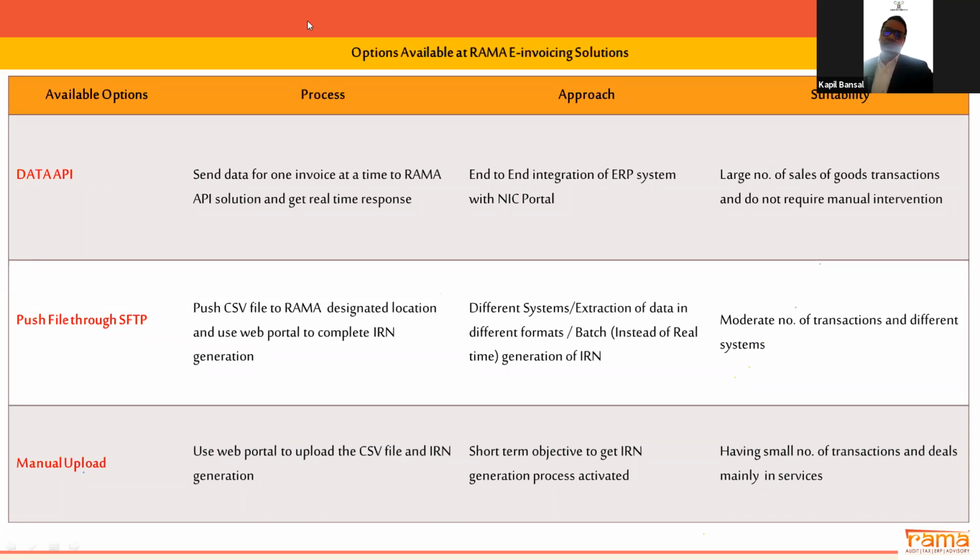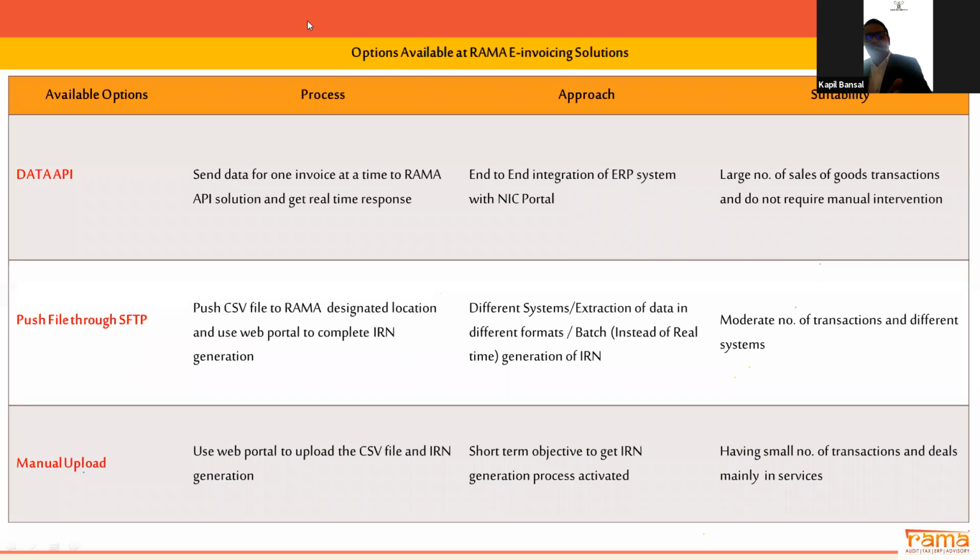When we talk about ERP, there are multiple ways through which your ERP can connect to and talk to the government's portal. One, as we call it, is the data API method. What is an API method? This is a way of integration by which there is a direct real-time integration between the ERP system or your accounting system and the NIC portal.